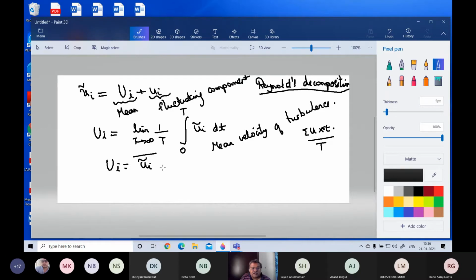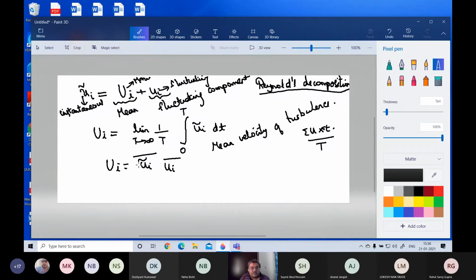So let's see this one. This is the mean of the total quantity, the instantaneous quantity. So let us use these terms as they are given here. Let's not confuse between them. This is the instantaneous term. This is the mean term. And this is the fluctuating component. Okay, fluctuating term.